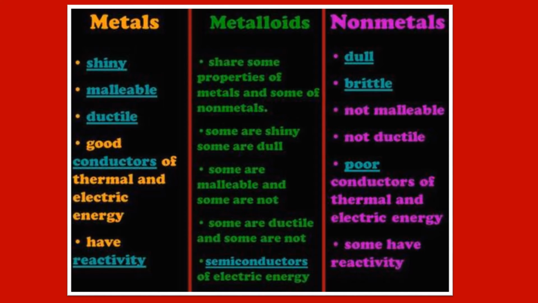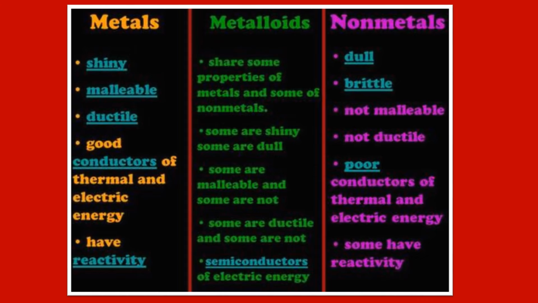Now let us see what are metals, non-metals, and metalloids. First let's see about metals. Metals have their own properties, and they are all different from non-metals. Metals are shiny, they are malleable, they are ductile, good conductors of thermal and electrical energy, and have reactivity. So what does this exactly mean? When we see a freshly cut rod of iron, you can see that it shines back, it reflects light. And malleable and ductile means we are able to bend them or turn them into any shape that we want. Good conductors of thermal and electrical energy.